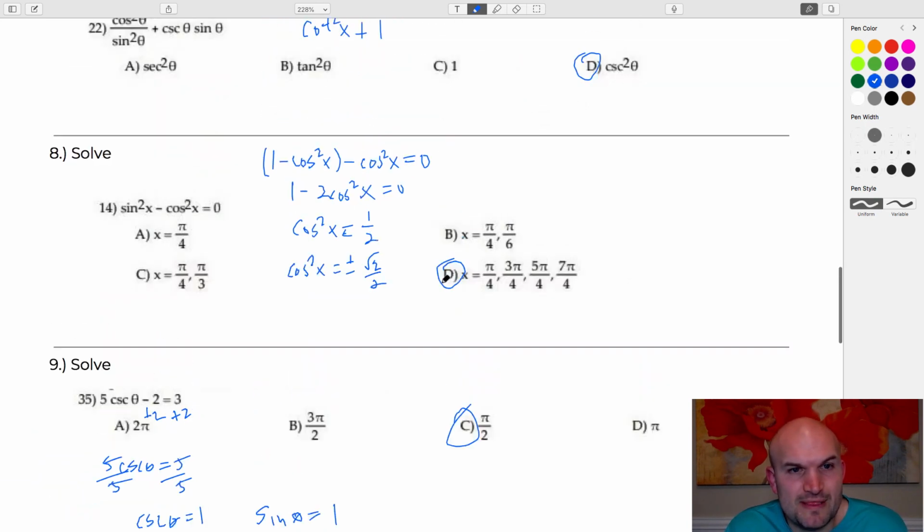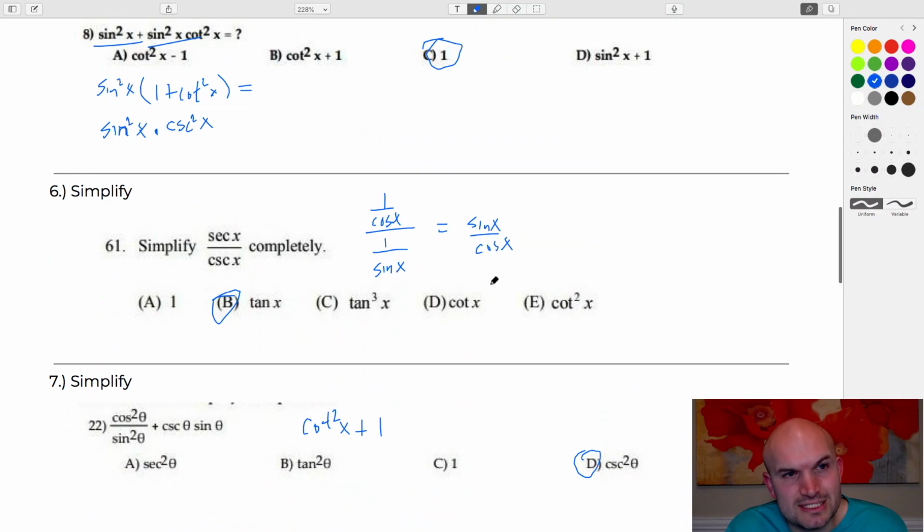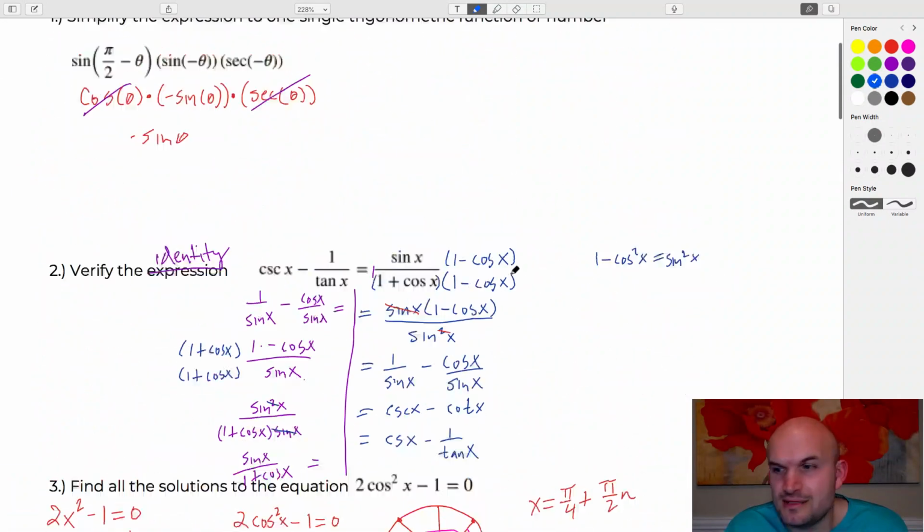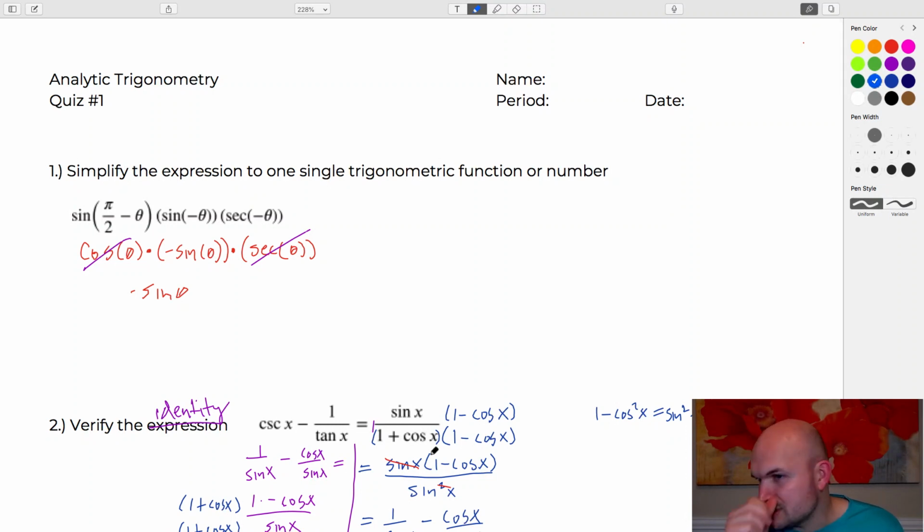So there you go, ladies and gentlemen. That is the whole quiz answered for you. And that's it. So now let's get into some questions for just a little bit with you guys. And now we've got some basic questions, like how do I simplify a trigonometric identity? I will get to that in a second. I just want to see.